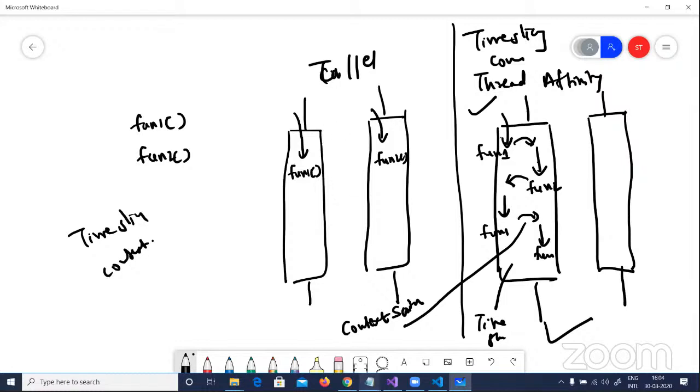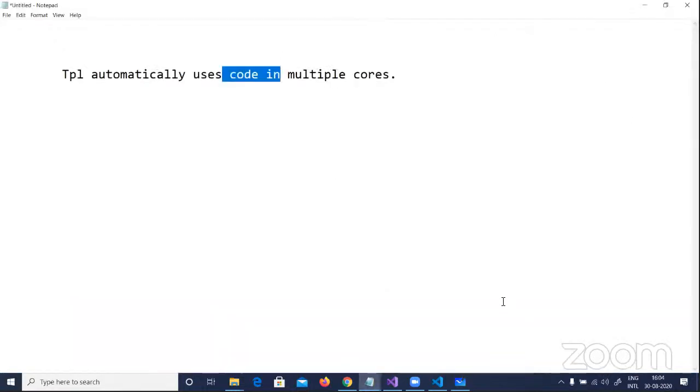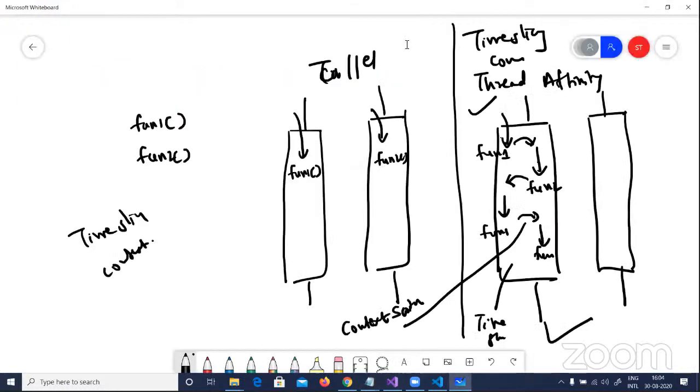Again, this sentence is coming from the audience itself, and I'm just trying to put more context in this session. It automatically uses the code in multiple cores. So that's what it is: time slicing. The question you have to ask yourself is: are you doing time slicing or are you doing actual parallel processing?